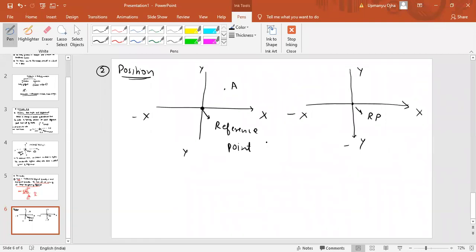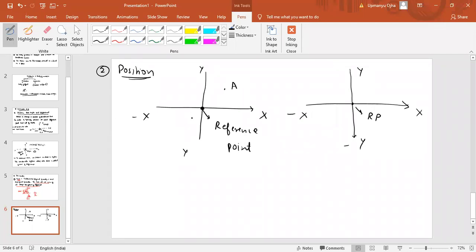No, the position will not change if the reference point changes. Only distance will change. Okay. Actually, the position will also change. If you change the reference point, the position of the particle will also change. How? I'll explain how.